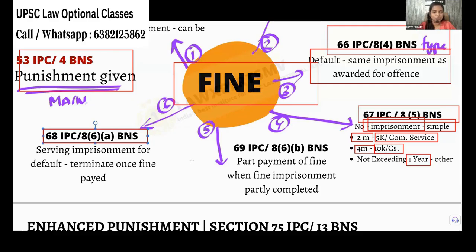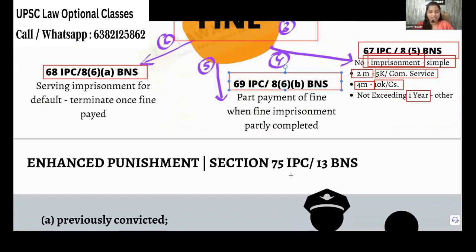He must pay some 2,000 rupees. You are giving 20 days. 10 days he is inside already. Must he pay all the 2,000 rupees? He can pay 1,000 rupees. So proportionally, how much time you have spent in jail, we will proportionally cancel the amount of fine. Okay. That was given in section 69 IPC.